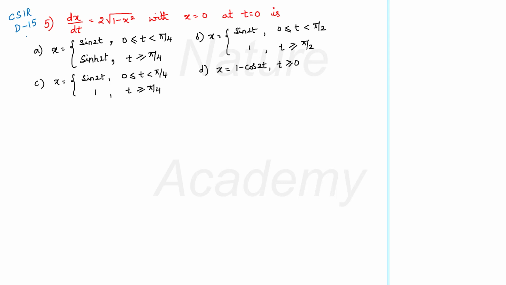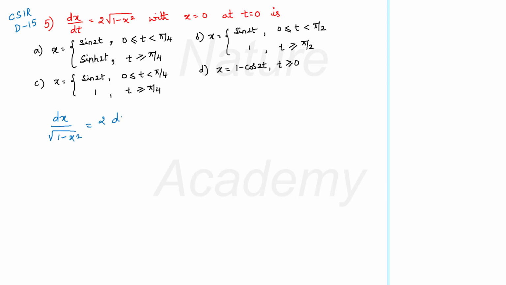That's all. See, in this equation you have dx by dt is equal to 2 into root 1 minus x square. You start with your variable separable method and then your answer will show you the direction where to go. So for the first step, you separate: dx by root 1 minus x square. Let me put a constant with dt here like this.